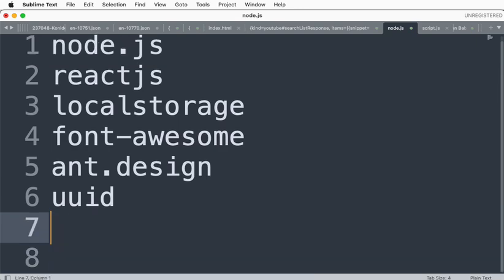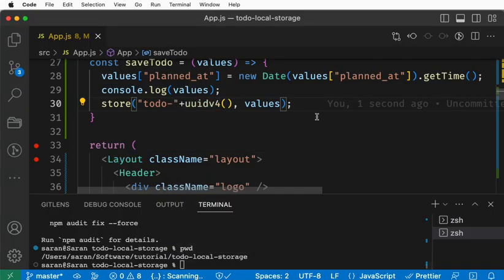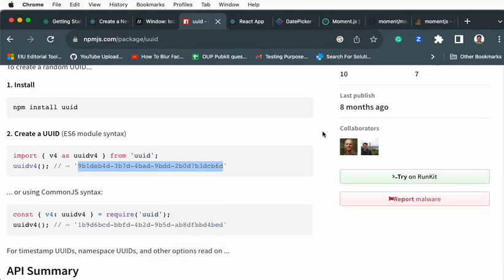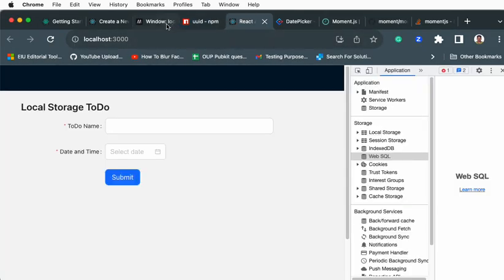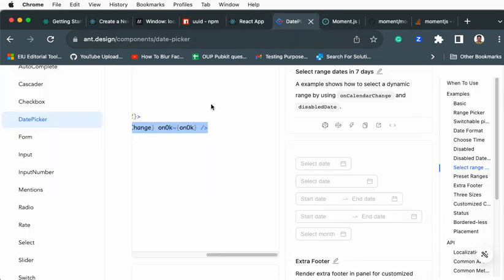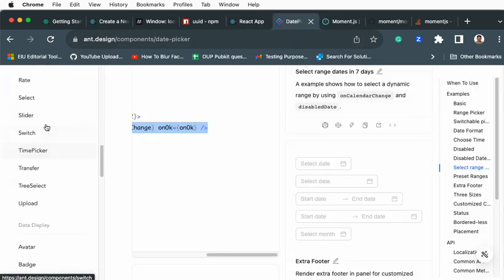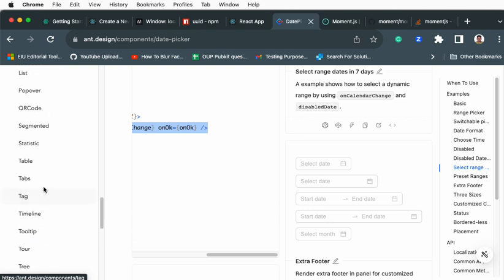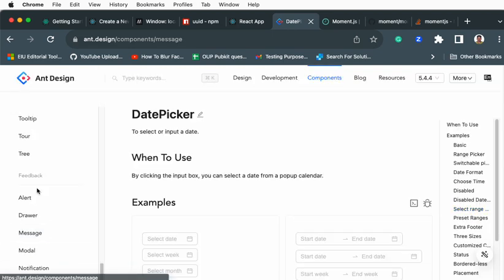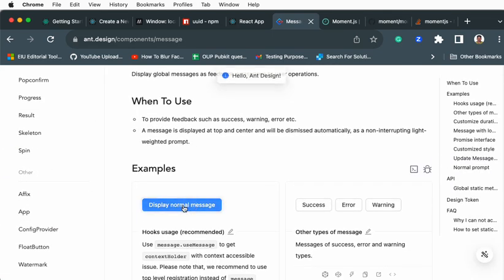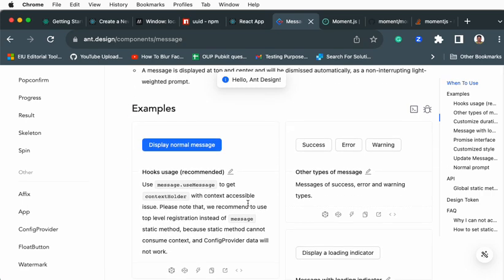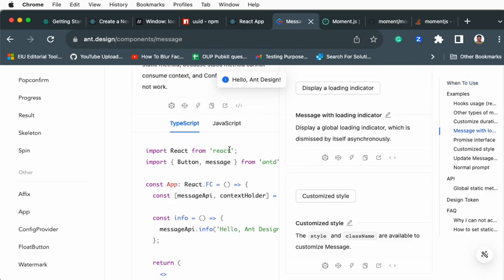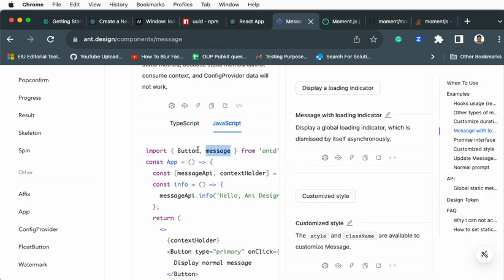Now go ahead and save. After we save, can we give some prompt or alert to the user, like saved successfully? You can click and see which one will be best for you. In my case, I would use not a tooltip, maybe an alert or a message. If you click, it will say something like that. How can we use it? Copy, click the code and see this. We need to use a message.